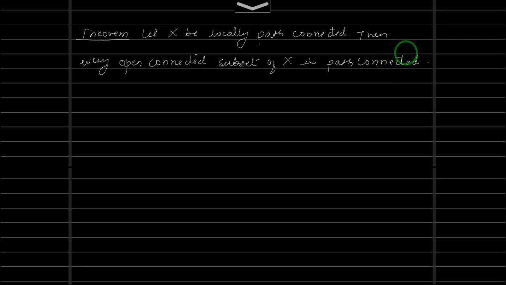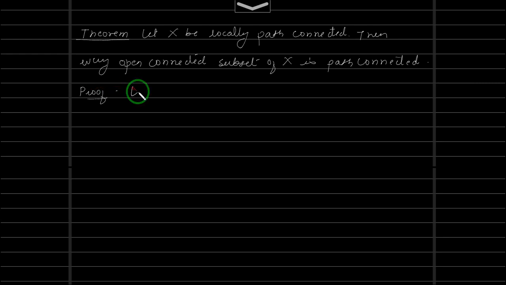So the hypothesis we have here is that X is locally path connected, and we need to show that if you take any open connected subset of X, then it has to be path connected. To prove this, we'll use a simple trick. Let us take an open subset of X, because we need to show that every open connected subset of X is path connected.